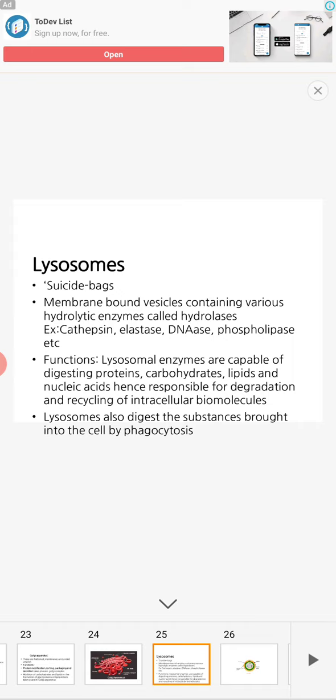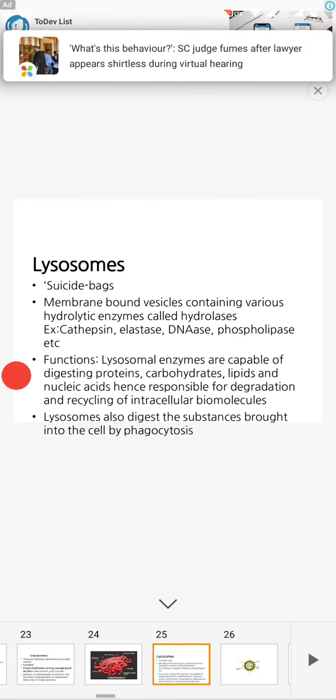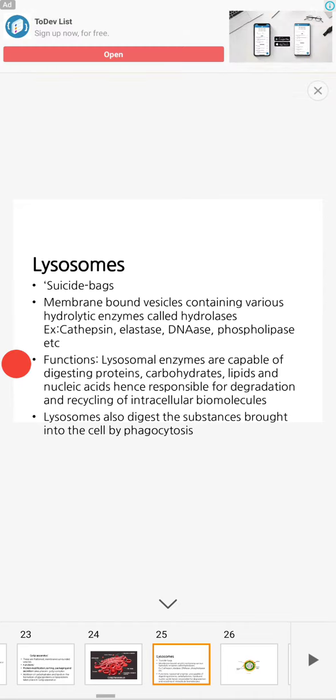Whenever you remember lysosome, remember that it contains hydrolytic breakdown enzymes called hydrolases. Hydrolases present in lysosomes include cathepsin, elastase, DNase and phospholipase. These are some of the hydrolytic enzymes which break down molecules.